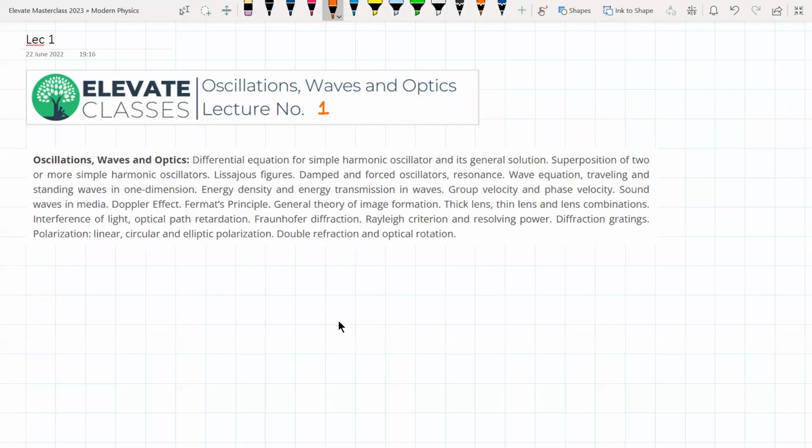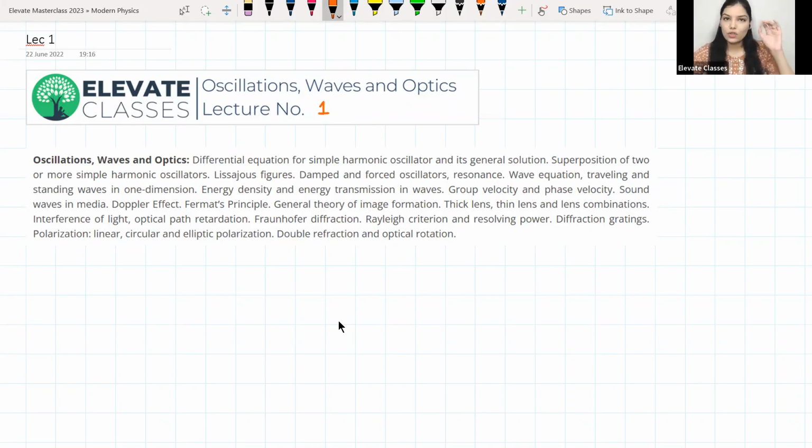Okay, so then we will also very briefly study sound waves and Doppler effect associated with sound waves. And this will sort of complete our section on waves. Okay, then whatever topics are remaining are covered in the optics section. So we will have geometrical optics, and then we will have wave optics.